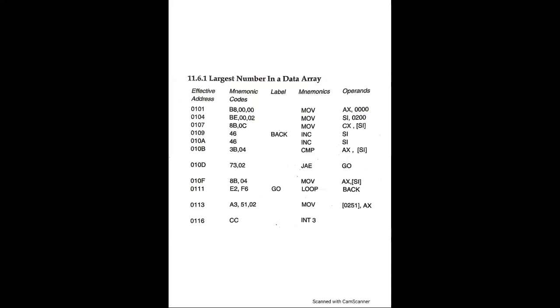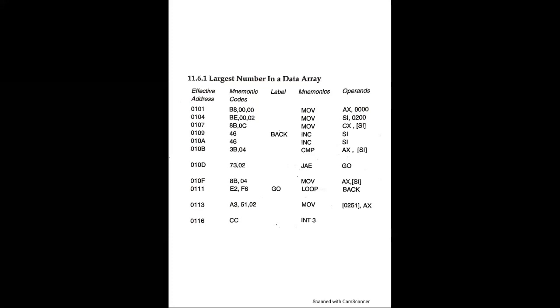And the result is in location 0251, 30H, and in location 0252 it is 96H. A 16-bit number is stored in two consecutive memory locations. The result is 9630H, being the largest number in the given data array. It is stored in the locations 0251 and 0252.